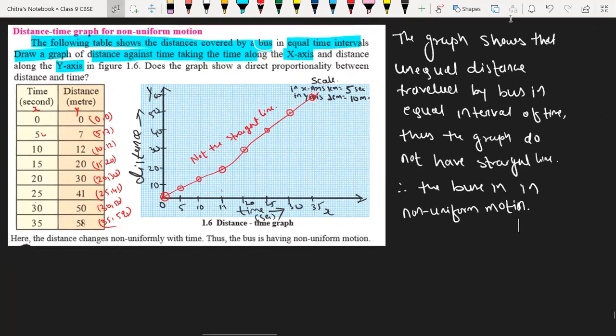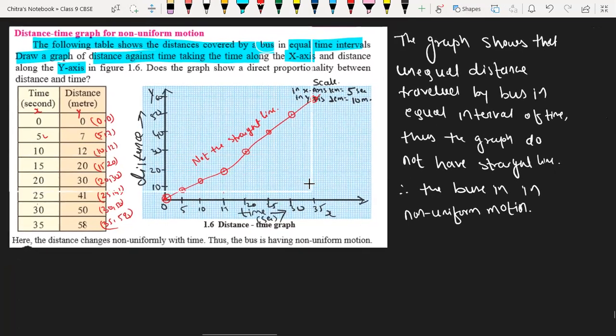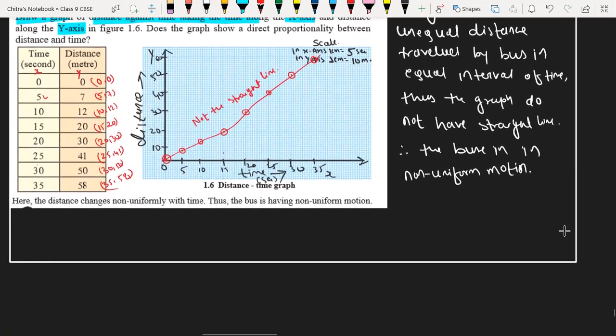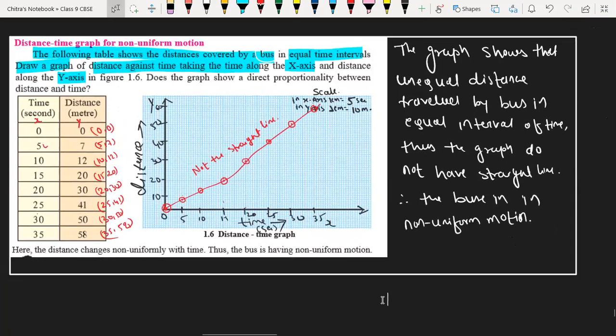Screenshot taking done. Now take a screenshot. This box is only for the distance time graph for non-uniform motion.